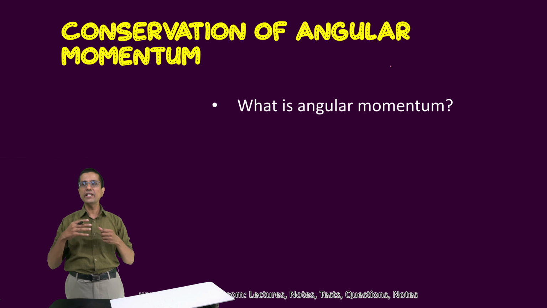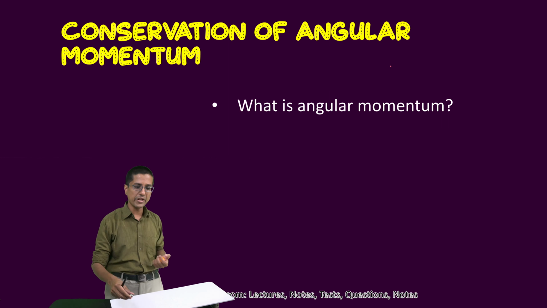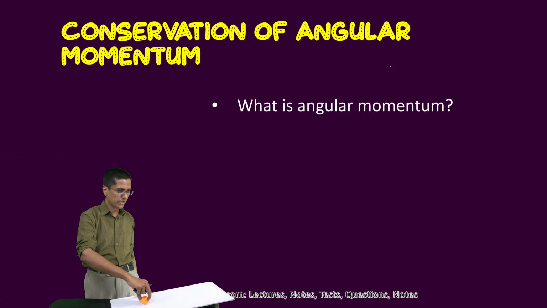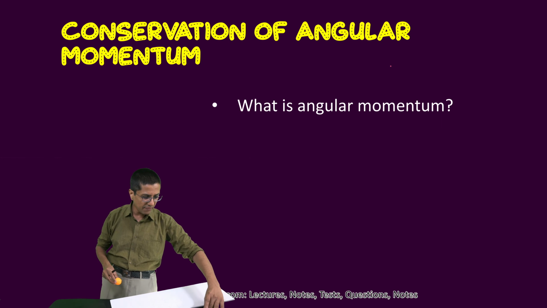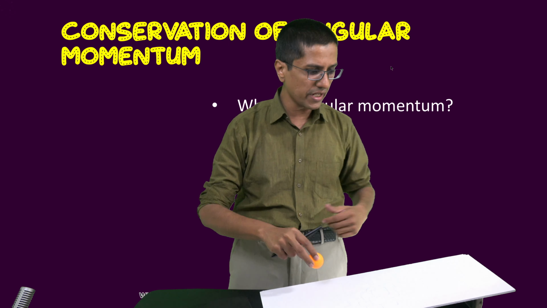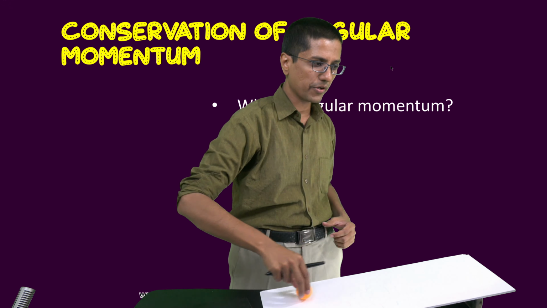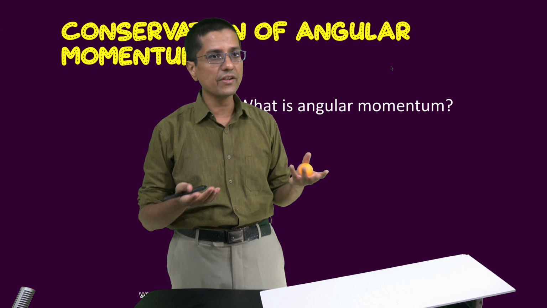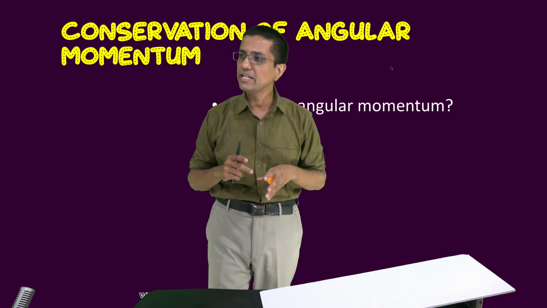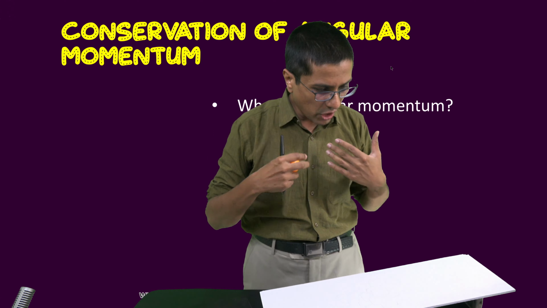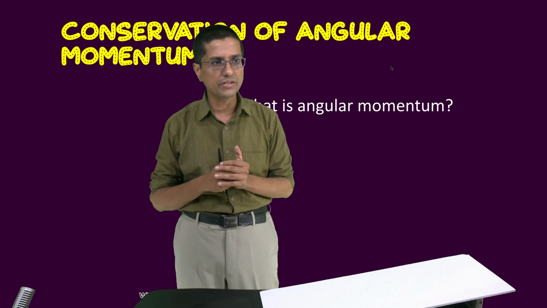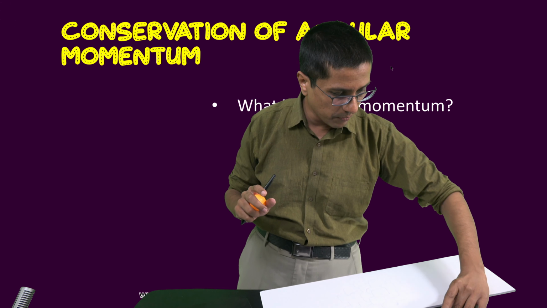Similar to this, a quantity analogous to this exists in the case of rotational motion. Rotational motion means that the body is actually rotating. So if I have this ball and it is rotating like this, then I have a corresponding quantity, which is known as angular momentum. Angular momentum is analogous to linear momentum. If it's rolling this way, then I have linear momentum. If it is rotating this way, then I have angular momentum. And again, this angular momentum is actually conserved. Now we understood that these are three important conservation principles: conservation of linear momentum, conservation of angular momentum, and conservation of energy, and we will be using them all throughout our book.